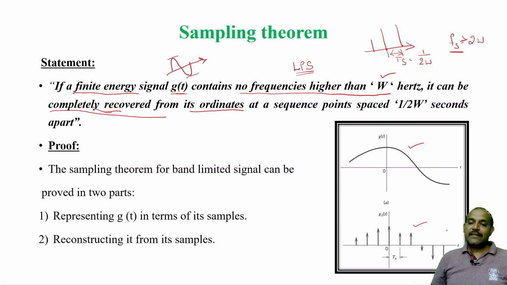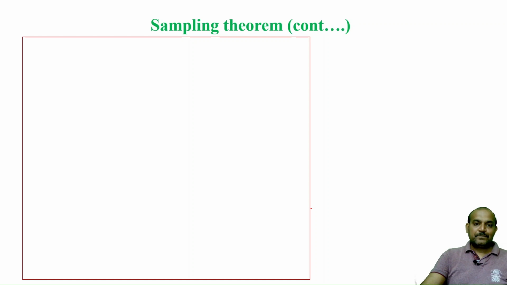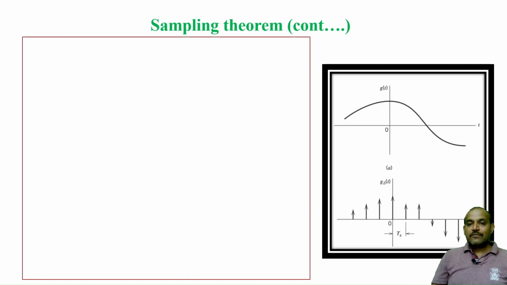Second, from these samples I have to get back the original signal, that is reconstruction. With the help of these two steps I am going to prove the sampling theorem. First let us consider the analog signal g of t as indicated in the statement, which has finite energy and frequency not more than W Hz.